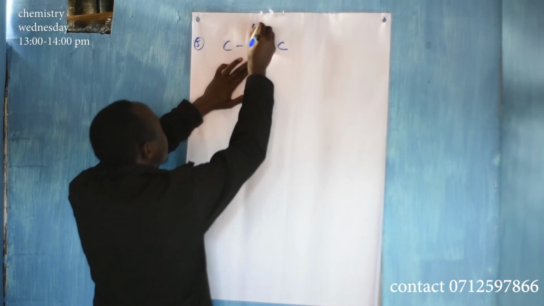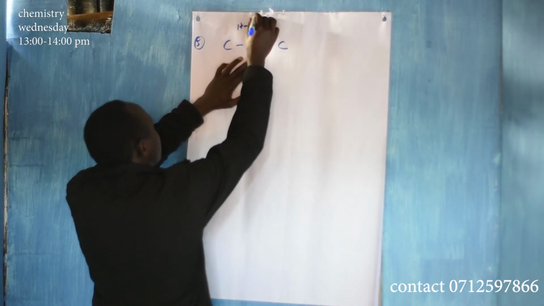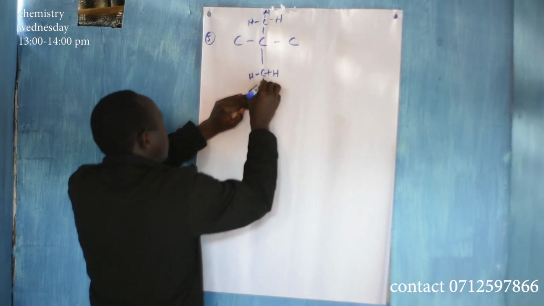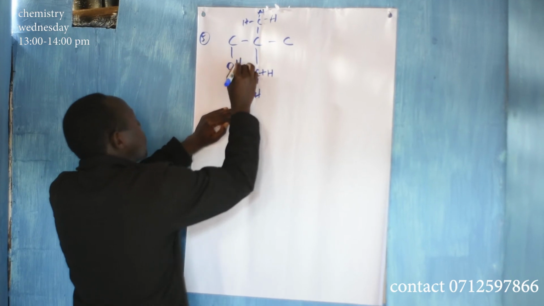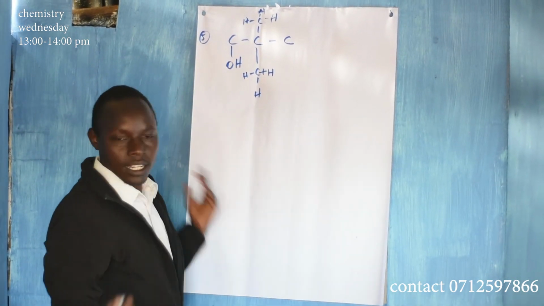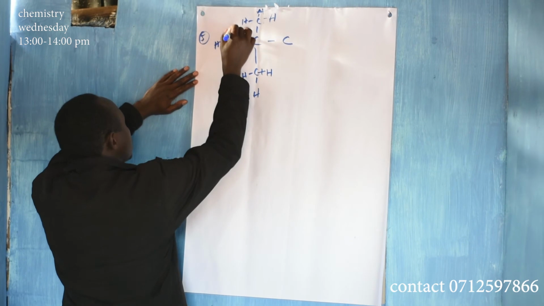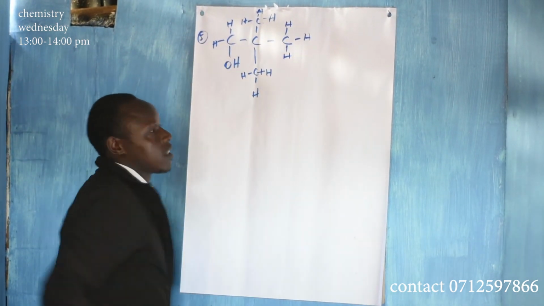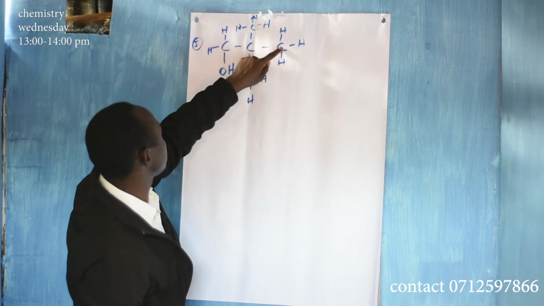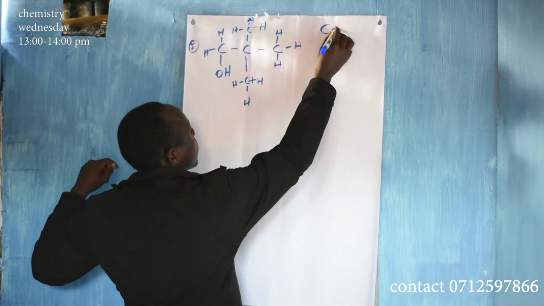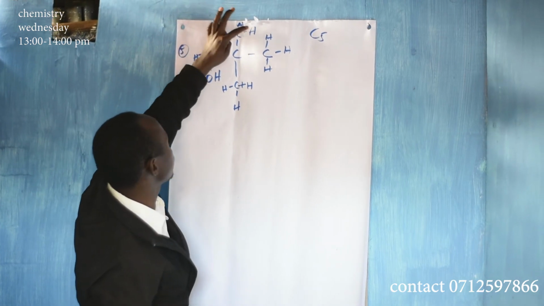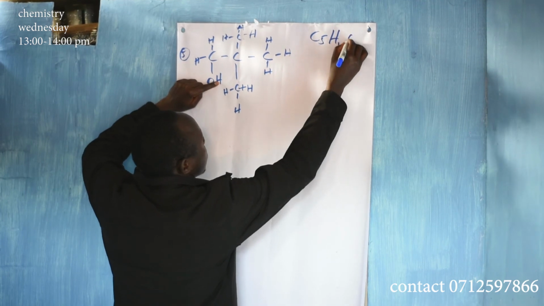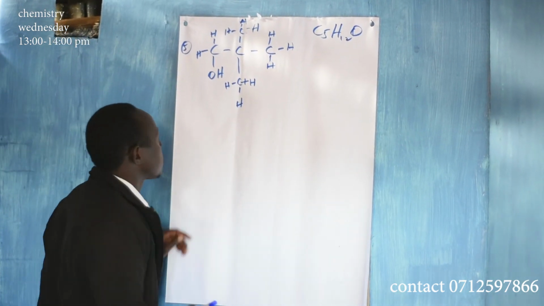Now you have a CH3 here. You have another CH3 here. Obviously, we have an OH there. Fill the rest using hydrogen. Together, 1, 2, 3, 4, 5. C5. Hydrogens, 1, 2, 3, 4, 5, 6, 7, 8, 9, 10, 11, 12. H12. Then O. Like that.